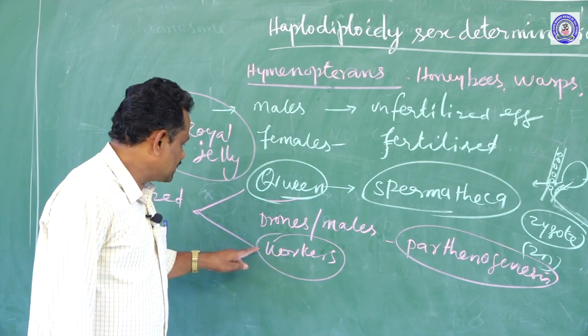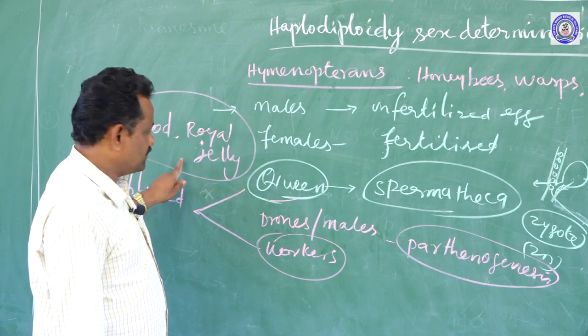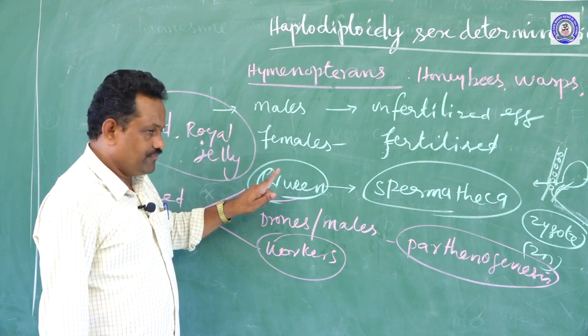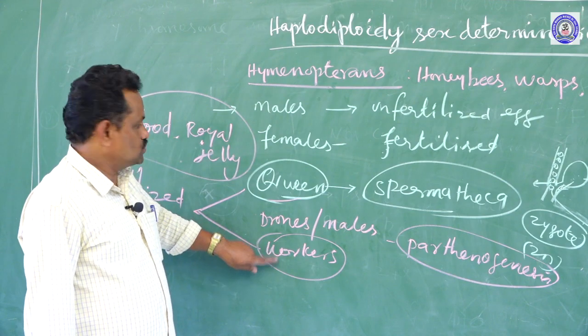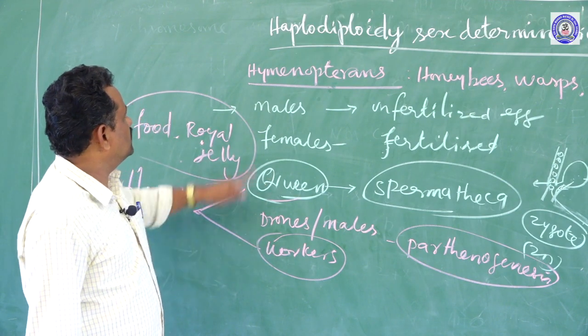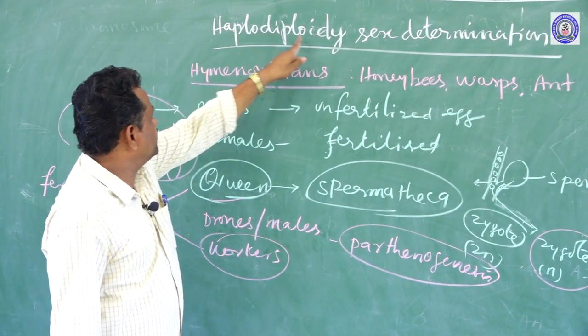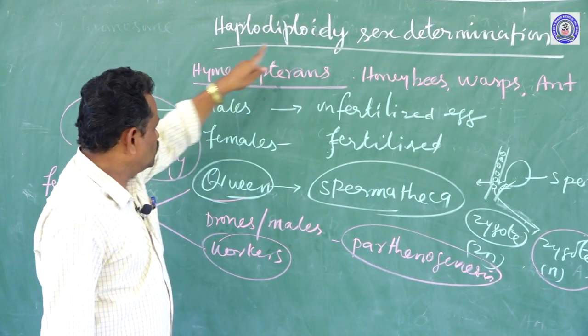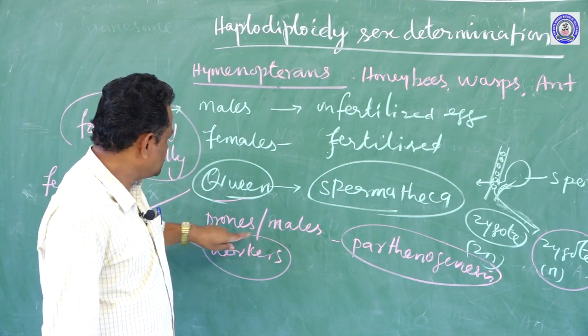So, all the worker bees are infertile and only the queen bee is fertile. The fertility of the queen is actually maintained by the worker bees. This kind of sex determination is called haplodiploidy. Diploid eggs develop into females, and haploid eggs develop into drones or males.